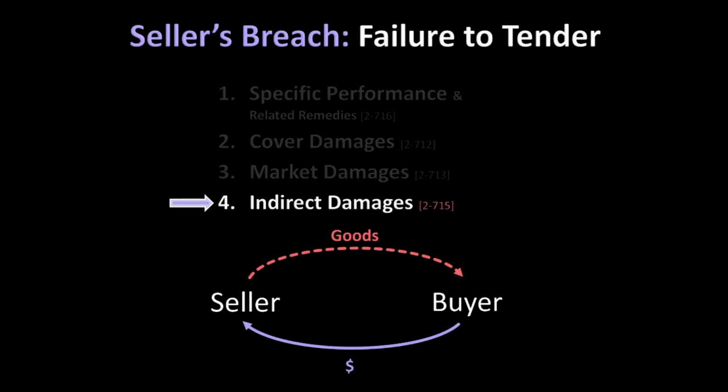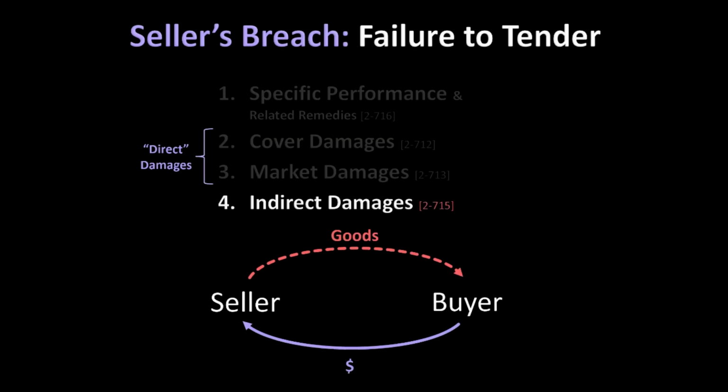Let's start first by distinguishing indirect damages from direct damages. The cover damages and market damages that we looked at previously are two measures of the buyer's direct damages. Direct damages compensate the non-breaching party for the lost value of the breached contract, the value that would have directly resulted for the buyer from the seller having delivered the goods as she had promised to do.